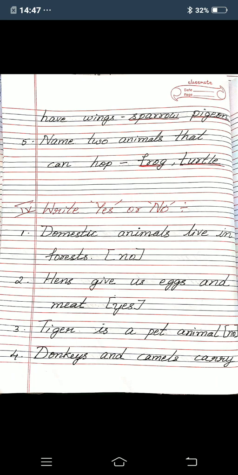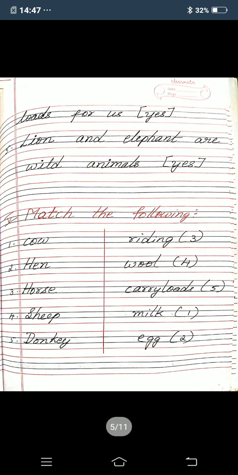Third one, tiger is a pet animal. Tiger is a wild animal, no, children. Here they have given pet animal, so it is wrong. You put in the bracket no. Fourth one, donkeys and camels carry loads for us. So it is correct. Donkey will carry our load, camels also will carry our load. So in the bracket you write yes.